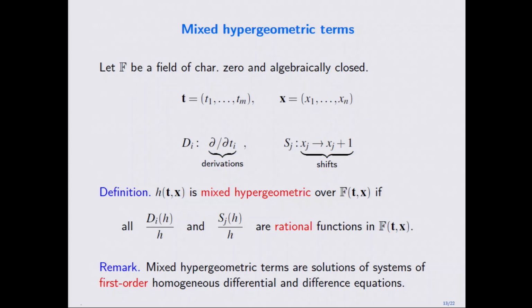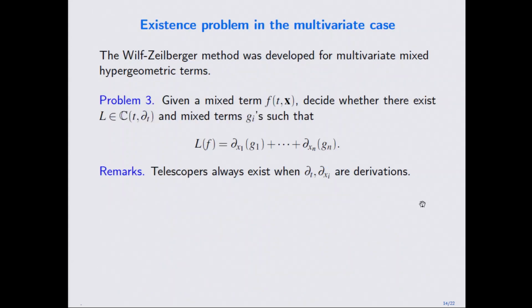This is maybe one of the natural extensions of a rational function. This is maybe more complicated, and can be higher order. So definitely then you can ask whether you can decide, solve the existence problem for this class of function. And this is just a restatement of creative telescoping.